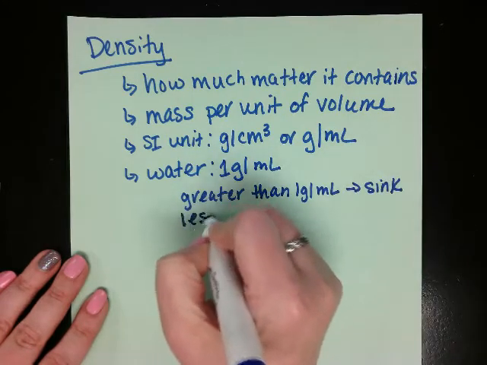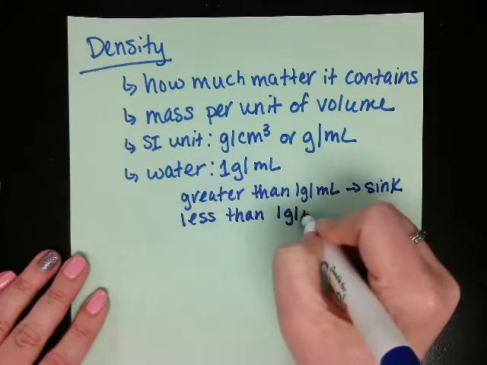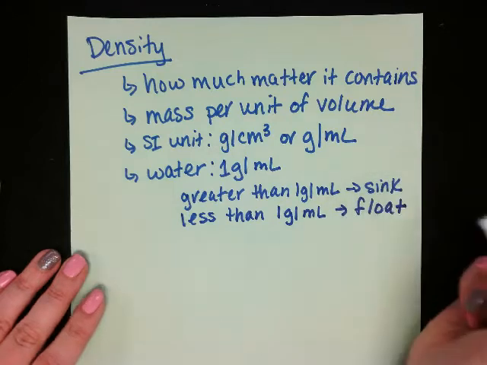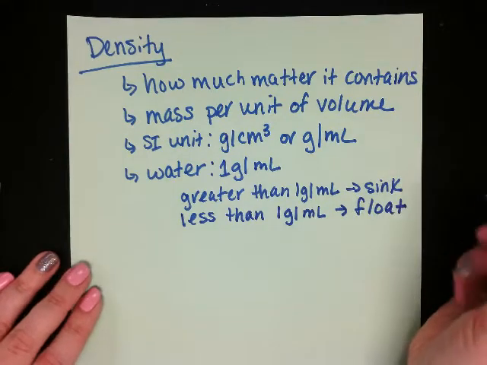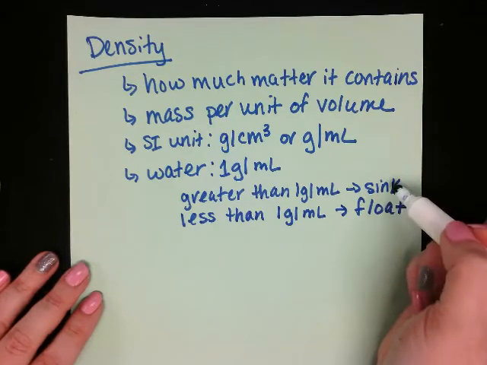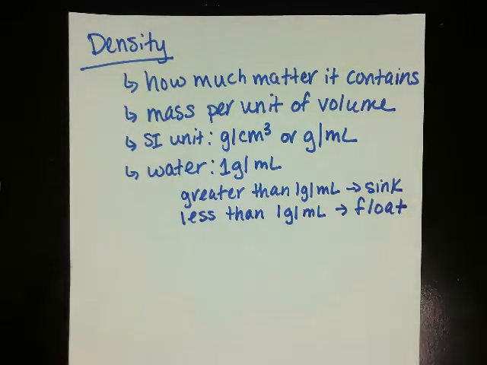If it's less than 1 gram per milliliter, then the object is going to float. So if it's greater than 1, it's going to sink, and if it's less than 1, it's going to float.